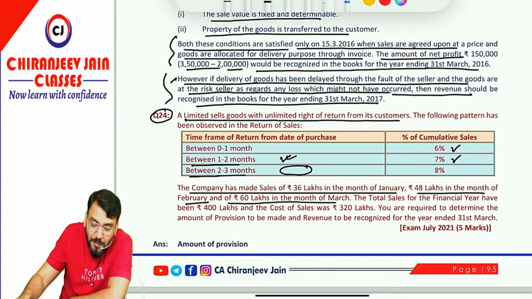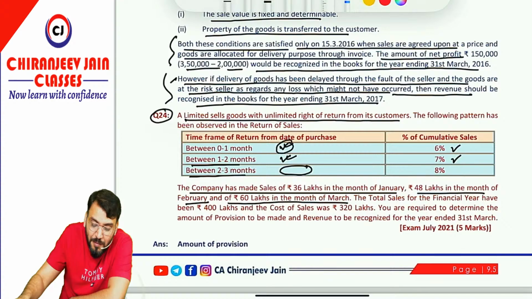60 lakh in the month of March. Are you getting? For this, 3 months is left for the return. Correct. So this will come in this category.